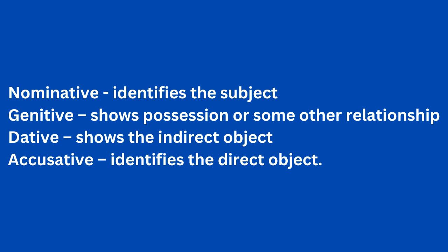The dative case tends to show the indirect object, and the accusative case identifies most of the time the direct object. Now, the genitive, dative, and accusative are sometimes used with prepositions that govern the choice of the case, and we'll see an example of that as we carry on.